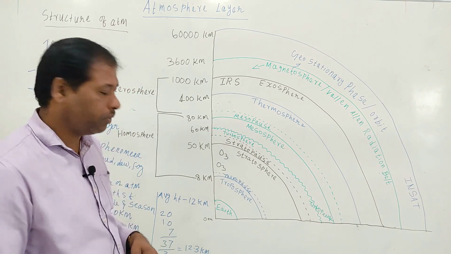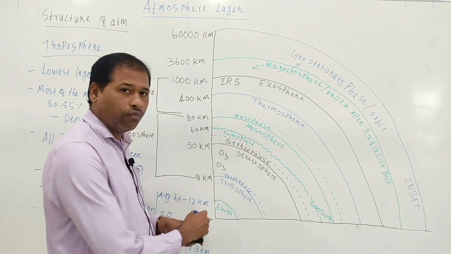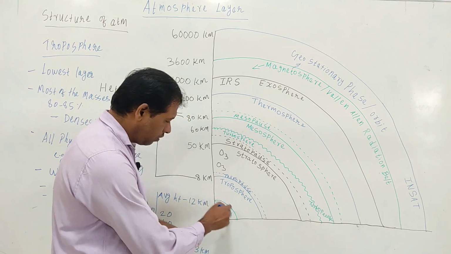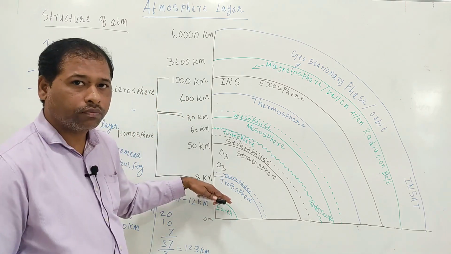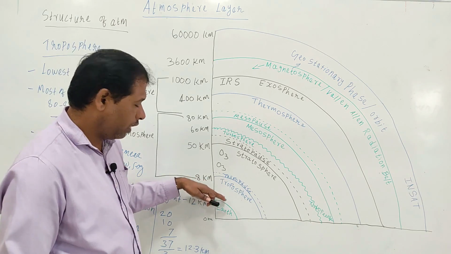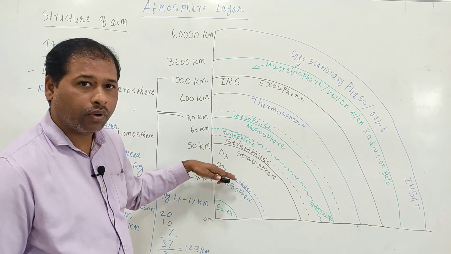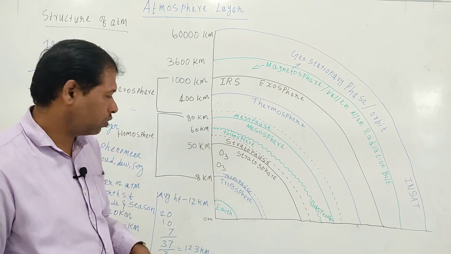Another characteristic of troposphere is that air is warmest at the bottom of troposphere near the ground surface. Then air gets colder as we move upward across the troposphere.